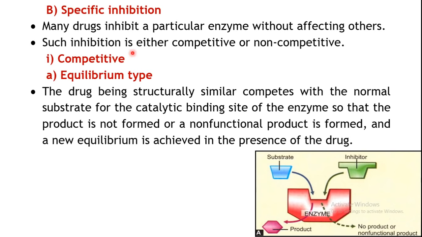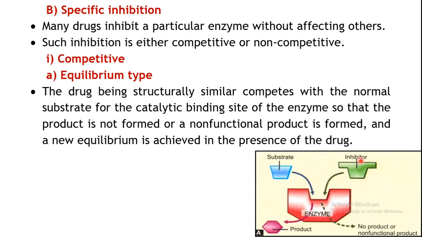Okay, now again this competitive type of inhibition is divided into two subtypes, the equilibrium type and the non-equilibrium type. Now let us see what is this equilibrium type. Here the drug is structurally similar to your substrate, so that's the reason why there may be competition between the two. Both of them will try to bind to the same site on your enzyme, so that either the product will not be formed or a non-functional product will be formed.